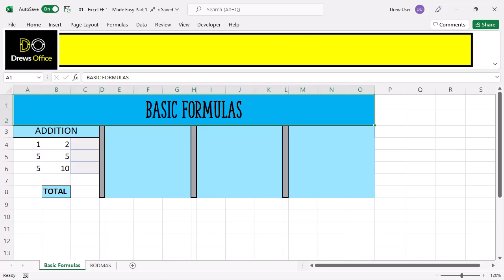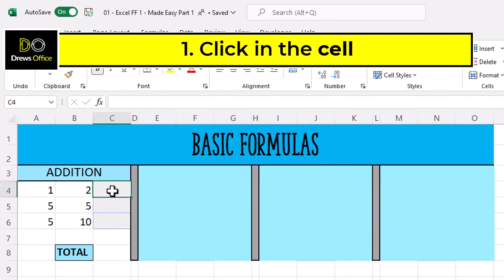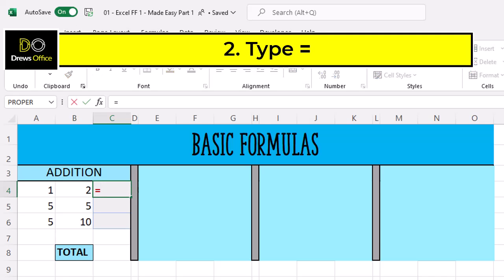So the first rule of building a formula, click in the cell where you want the answer to appear. The second rule of building a formula is to type equals on our keyboard. The equal sign tells Excel that we are building a formula.